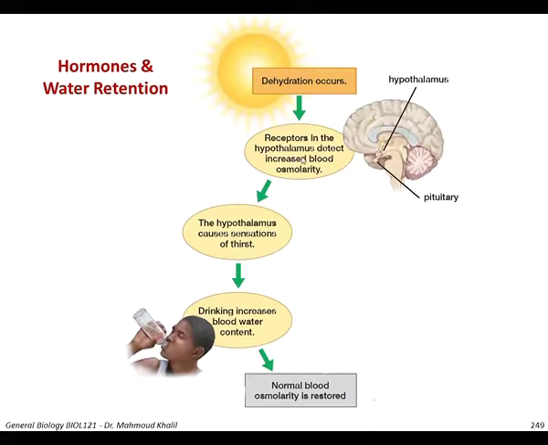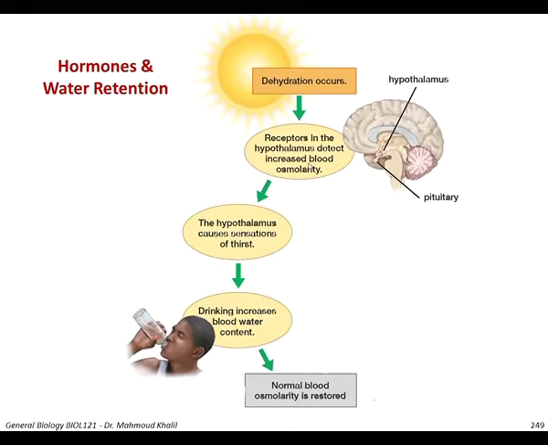And of course, you know that the hypothalamus is in the brain above the pituitary. Once the receptor of the hypothalamus detects this increased blood osmolarity, the hypothalamus causes the sensation of thirst. This will lead to drinking a lot of water to compensate, and then the blood osmolarity is restored.